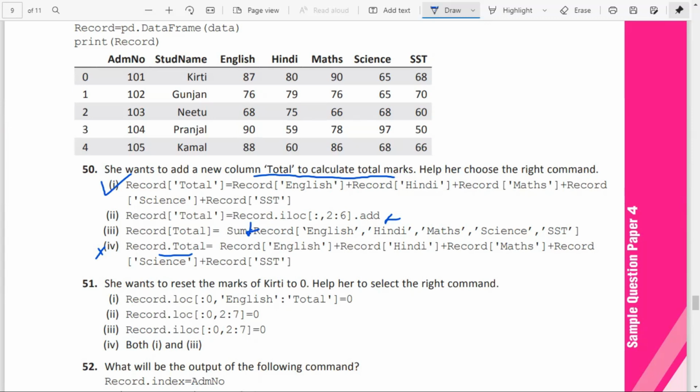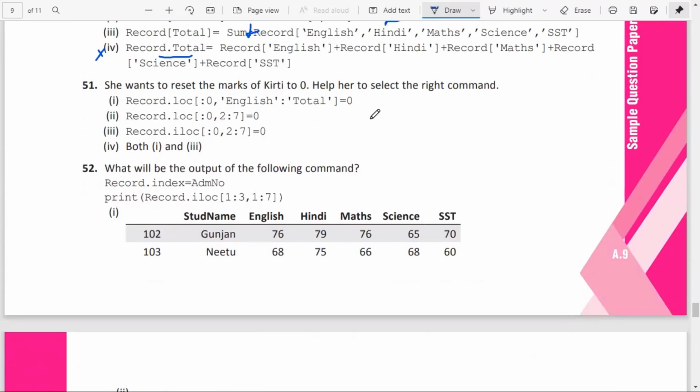She wants to reset the marks of Preeti to 0. Help her to select the right command. Okay, she wants to reset the marks of Preeti to 0. So what she has to do? Here, record.loc. Loc means the extreme value is also considered, 0 means starting from the 0th row, and the last row is also considered. Here from English marks to total, that is assigned to 0.